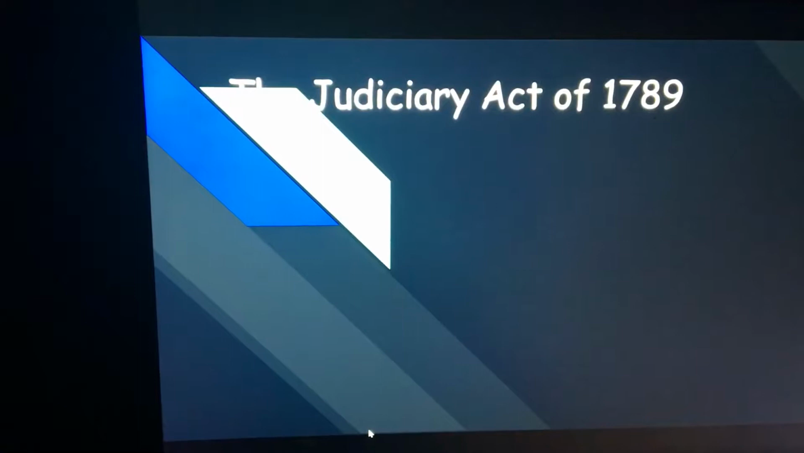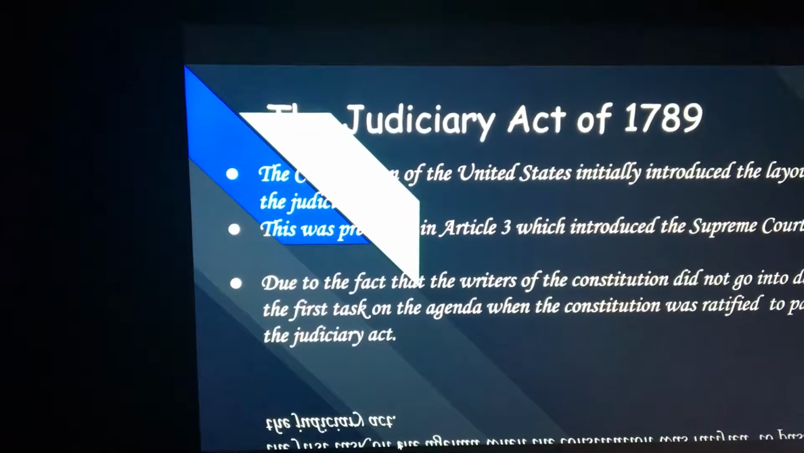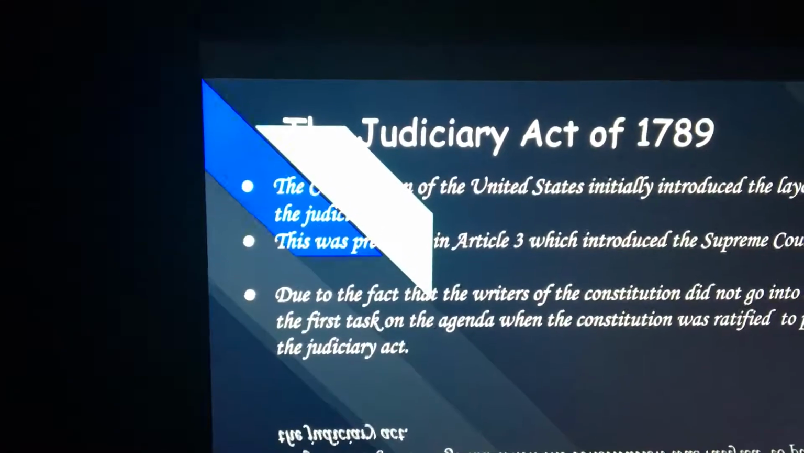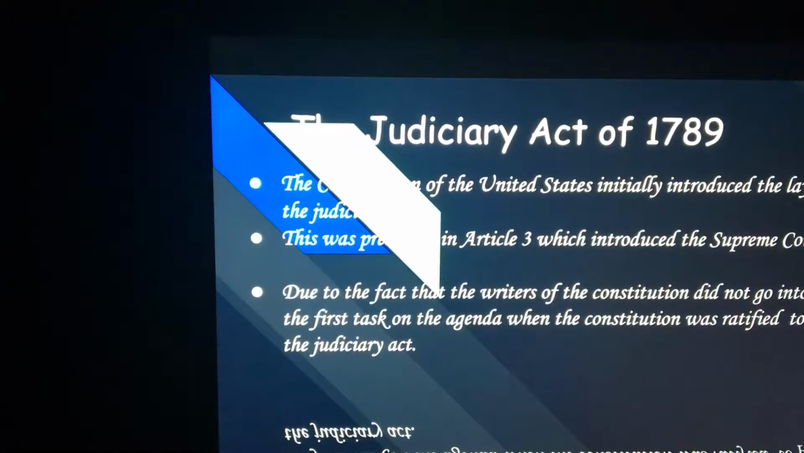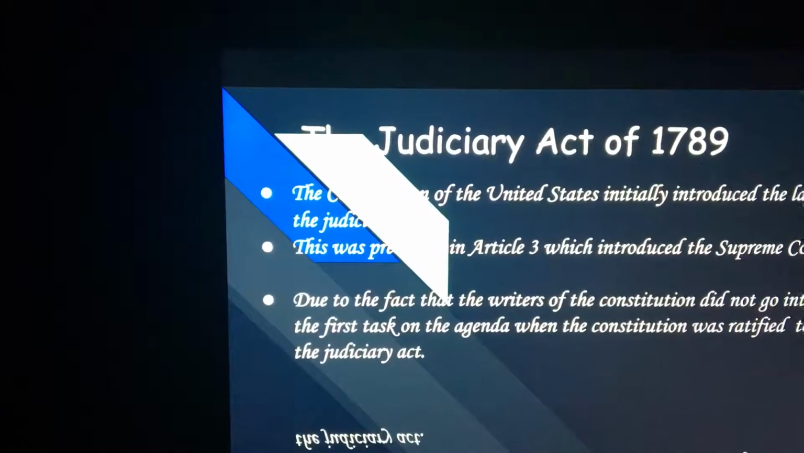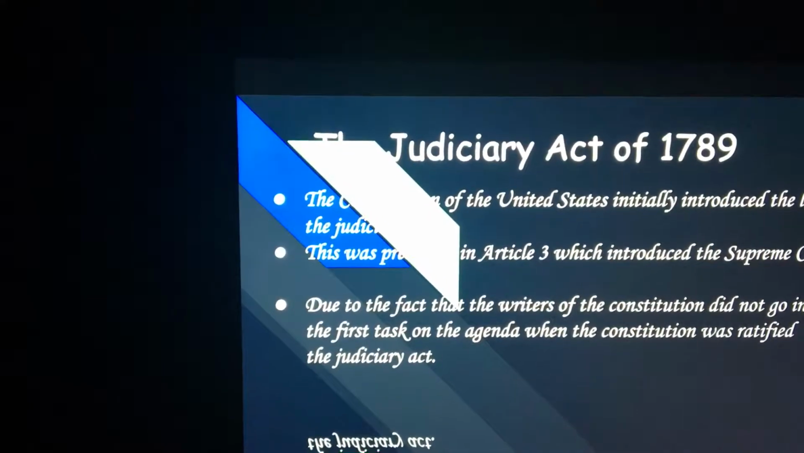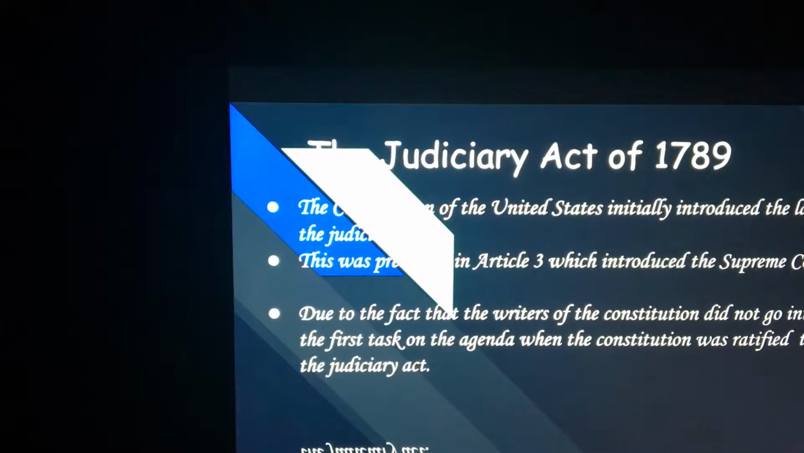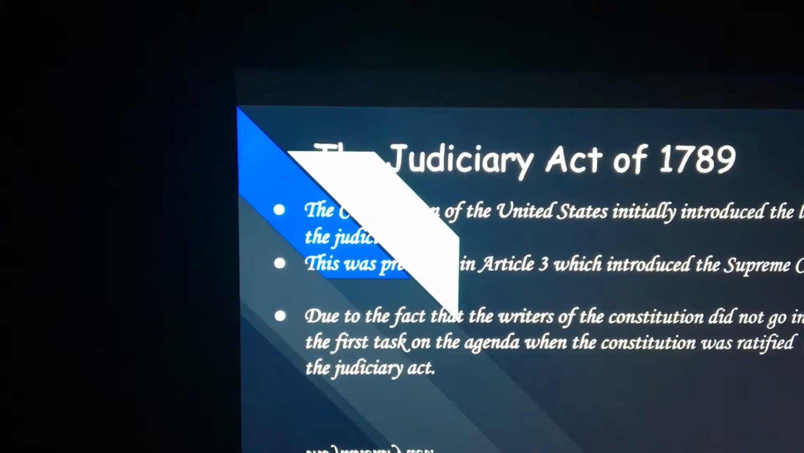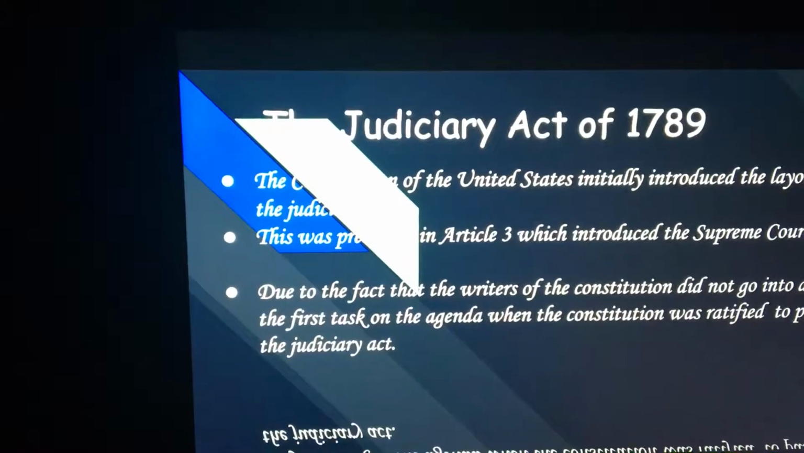The Judiciary Act of 1789. The Constitution of the United States initially introduced the layout of the judicial system. This was presented in Article 3, which introduced the Supreme Court. This Article 3 is the Judiciary article. Due to the fact that the writers of the Constitution did not go into detail, the first task of Congress on the agenda when the Constitution was ratified was to pass the Judiciary Act.